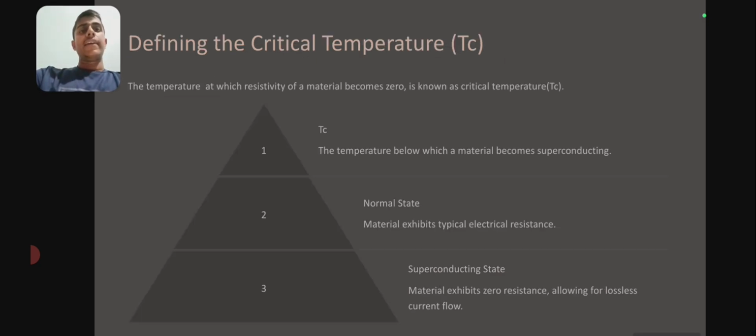What is meant by critical temperature? The temperature at which the resistivity of a material becomes zero is known as critical temperature. The temperature below which a material becomes superconducting is also called the critical temperature. In the normal state, the material exhibits typical electrical resistance. In the superconducting state, the material exhibits zero resistance, allowing for lossless current flow.